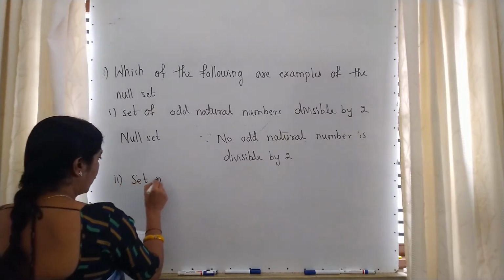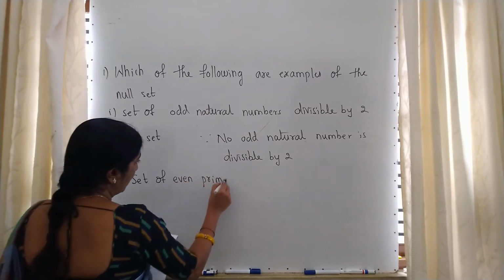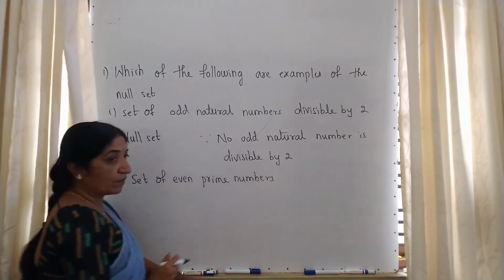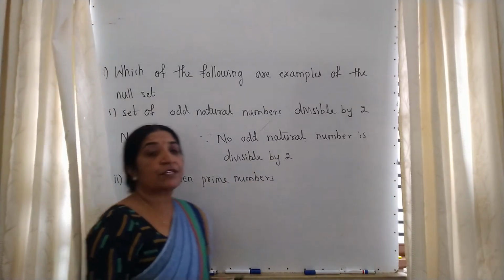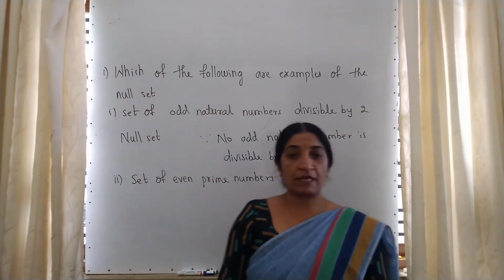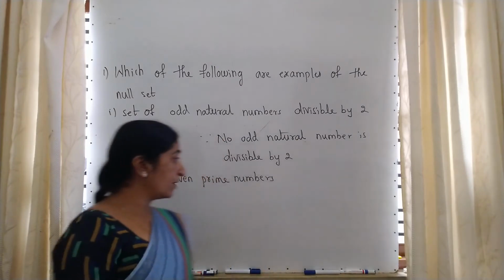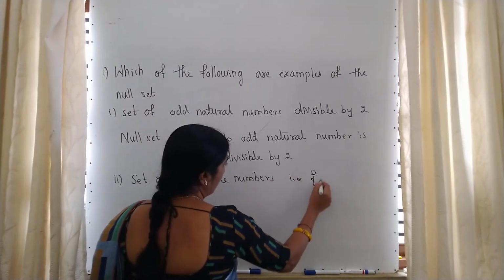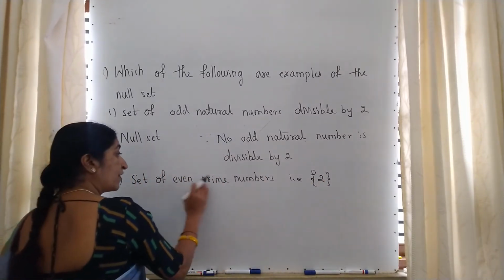Second example, set of even prime numbers. Already in the last class I explained what is a prime number. For Kannada medium students also I gave the definition. A number which is divisible by 1 and itself is a prime number, and 2 is the only even prime. That means for this, what is the set? For your reference I am writing only 2 is a number which is present. That is the even prime number.